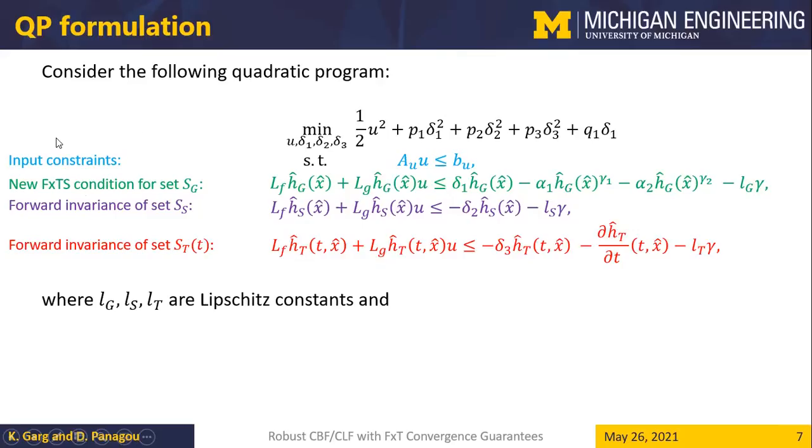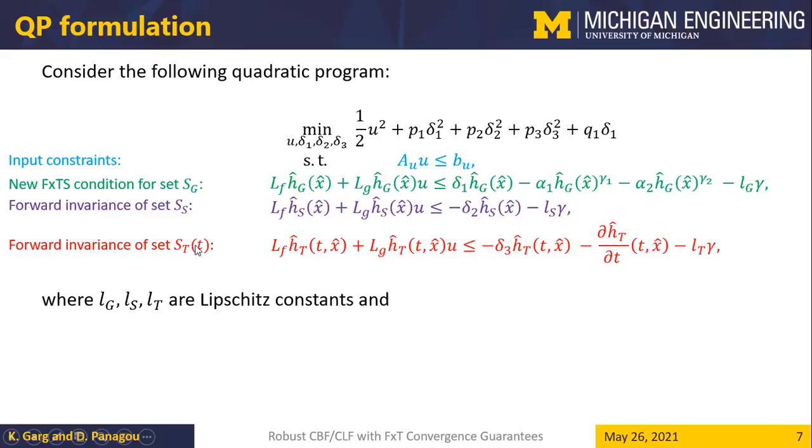So the first constraint is the input constraint encoding the input bounds on the system. The second constraint is the new robust fixed time stability condition for the goal set defined using function h_g. The third inequality is for forward invariance of a static set S subscript S defined using function h_s, and we use the robust control barrier function condition for that.